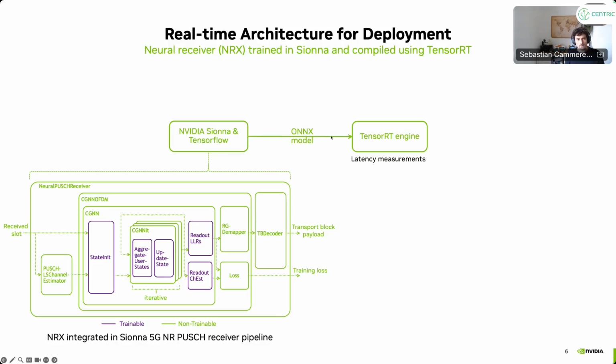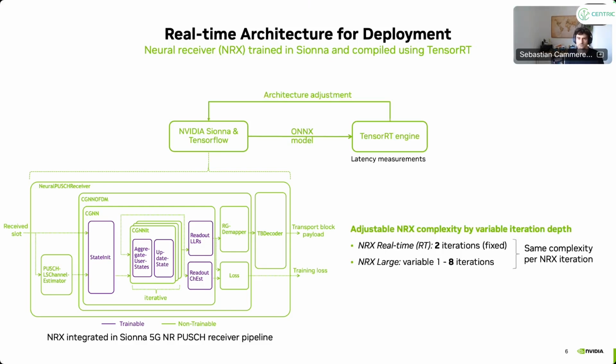Now, after training, we can export that to ONNX as an example, the standard open neural network format, and import it in TensorRT. This is the inference library, and we run latency measurements of our architecture, and then we can actually see whether it is real time or not, and then we may need to do some adjustments in the architecture. We need to identify the bottlenecks and so on. That was actually a pretty hard task.